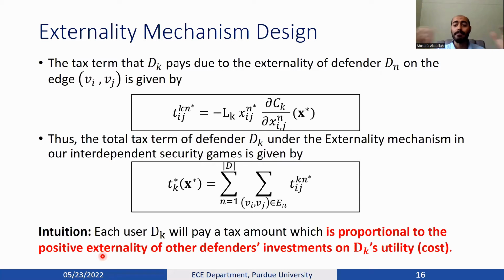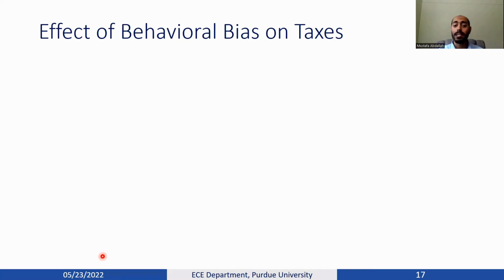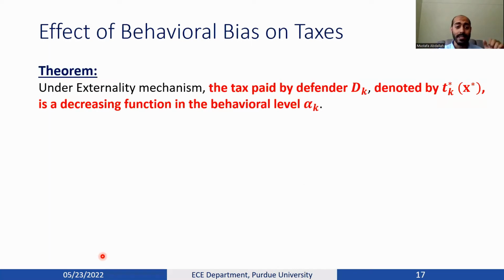The simple intuition for such an externality mechanism is that each defender will pay a tax amount, and this tax amount is proportional to how much I gain, or the positive externality that I will gain, or how much my cost will decrease depending on other defenders' investments on my edges, which is my network. Also, we explore the effect of behavioral bias on taxes.